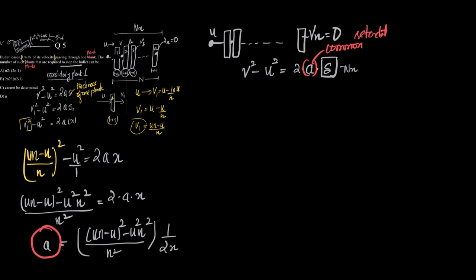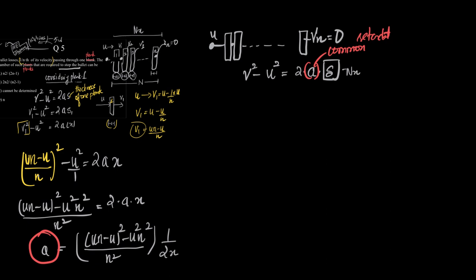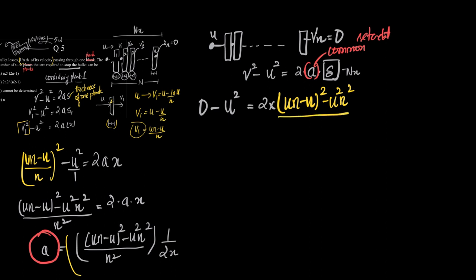Let us now substitute these values here. So v square is 0 minus u square is equal to 2 into a into, what is the value of a? I'll write it down from here, which is u into (n minus 1) the whole square minus u square n square, the whole upon n square, into 1 by 2x, into n into x.